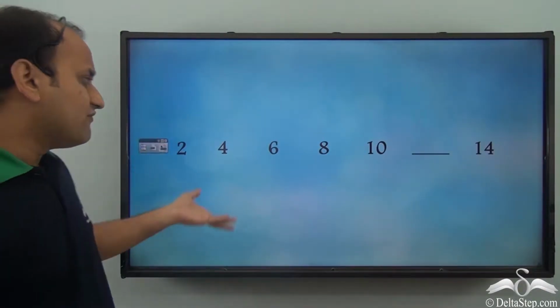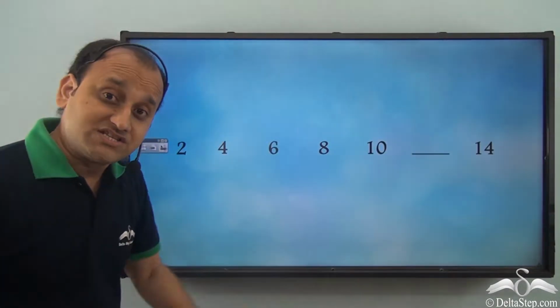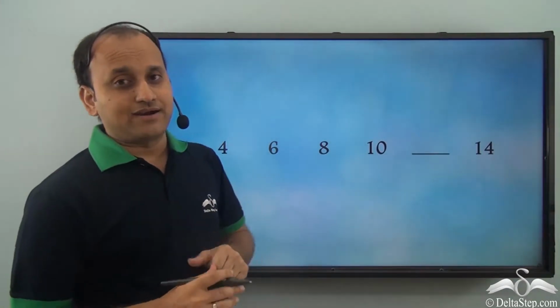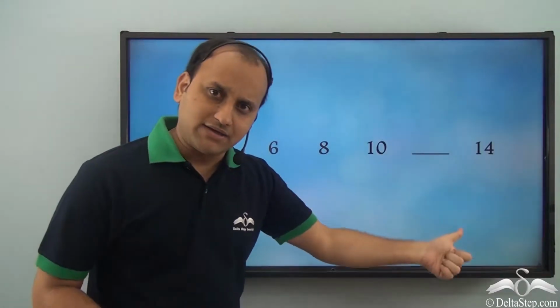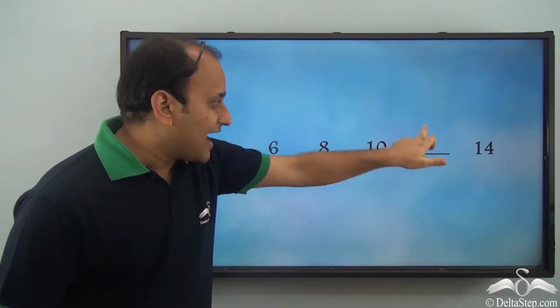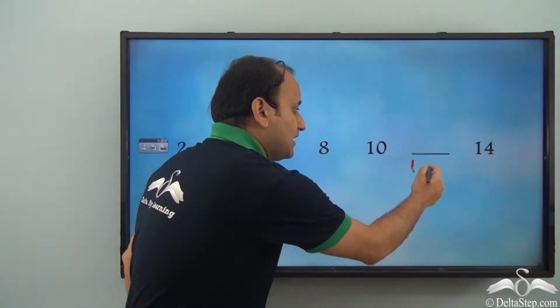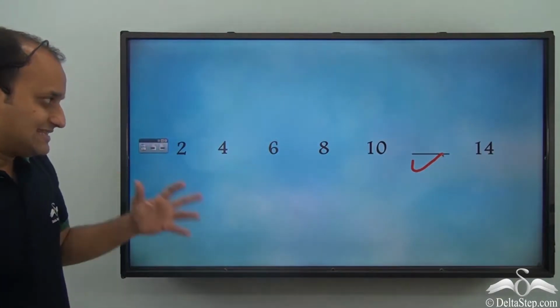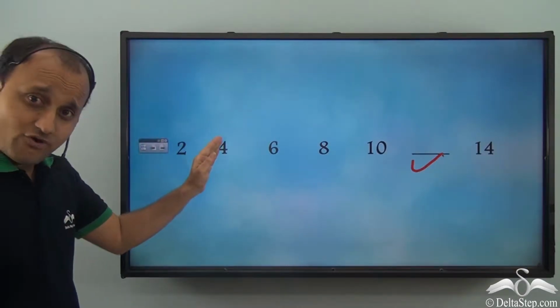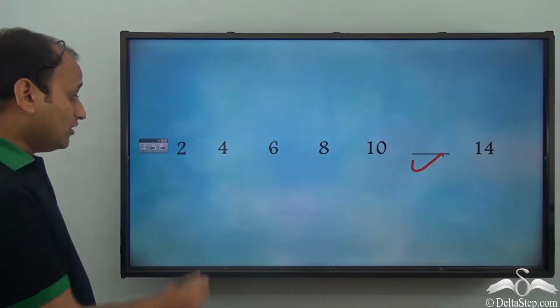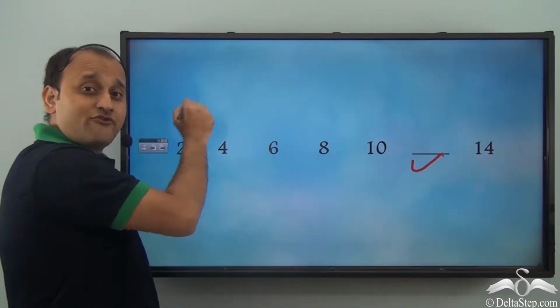Now I have another set of numbers which are in an increasing pattern. So if you know that these numbers are in an increasing pattern, can you identify this number? Well, let's see. I have 2, I have 4, then I have 6. What is the difference between 2 and 4?